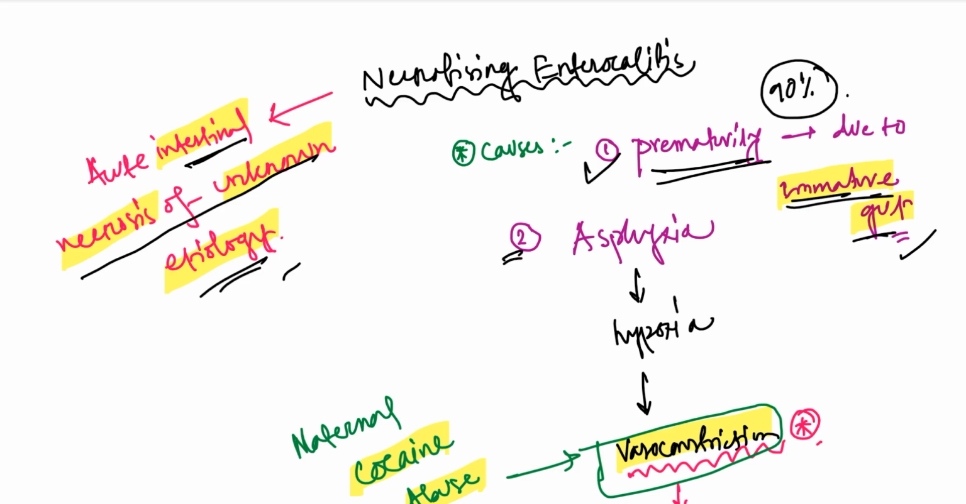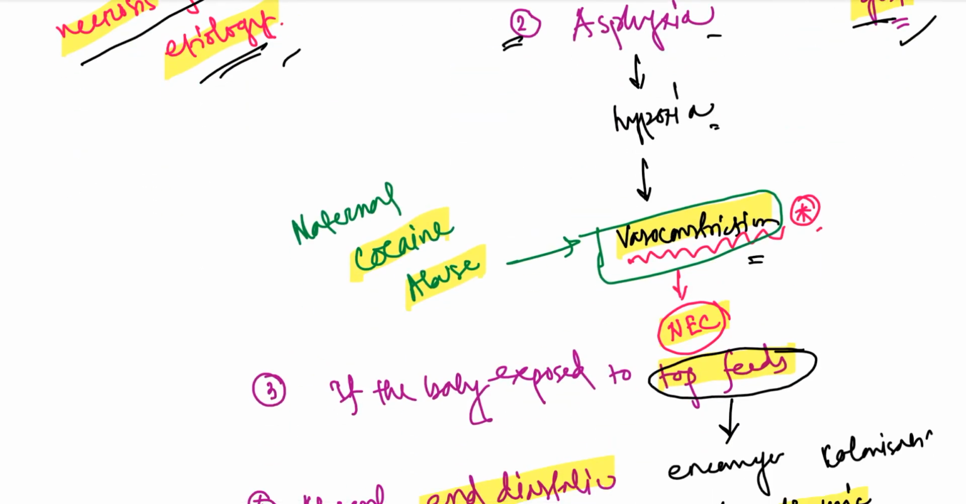Cause number 2, or risk factor number 2, is asphyxia. Asphyxia leads to hypoxia. This hypoxia causes vasoconstriction, which impairs the blood supply. And there is necrotizing enterocolitis. Maternal cocaine abuse also contributes to this vasoconstriction.